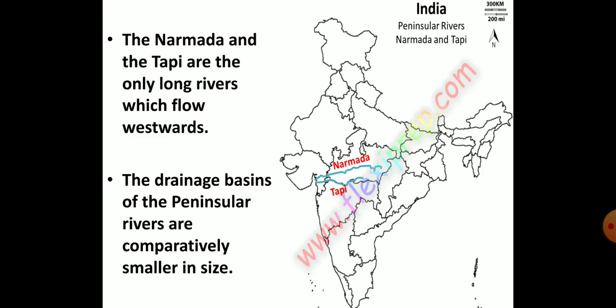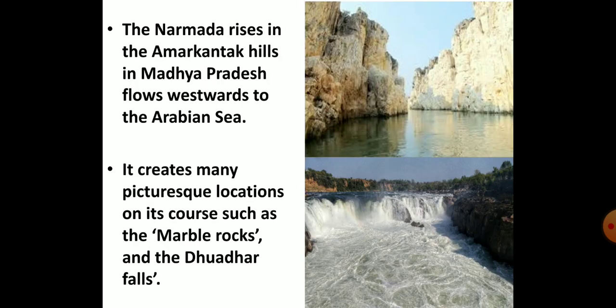Though several small streams flow to the west of the Western Ghats, Narmada and Tapi are the only long rivers that flow westwards and make estuary. The peninsular rivers have comparatively smaller drainage basins. Now we'll learn about these rivers individually. Let's begin with the Narmada river basin.